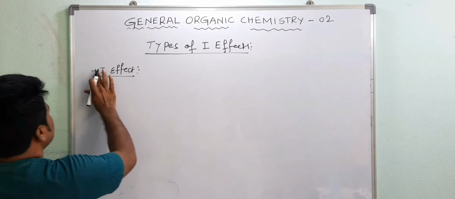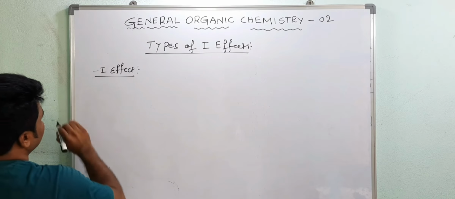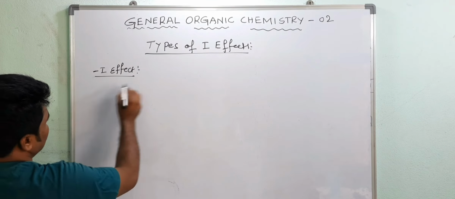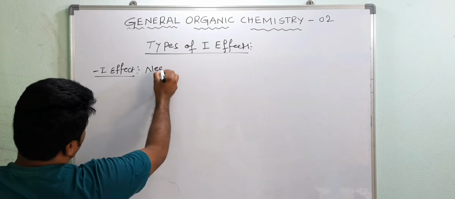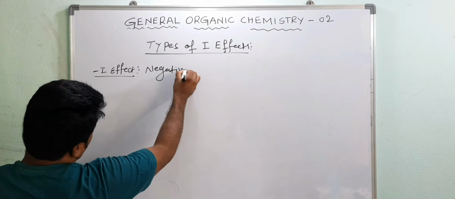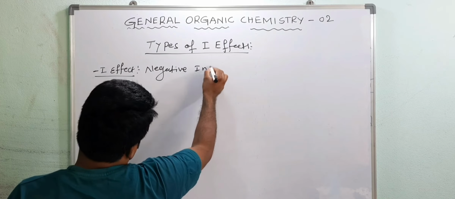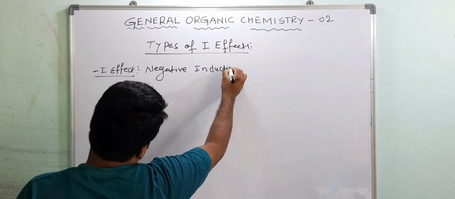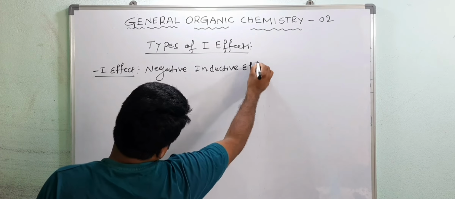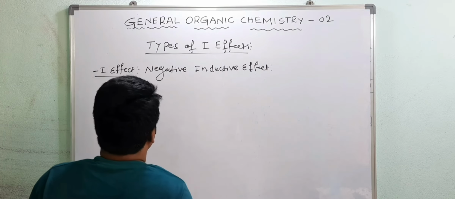Sorry, first we will discuss minus I, that is the negative inductive effect. So what is negative inductive effect?